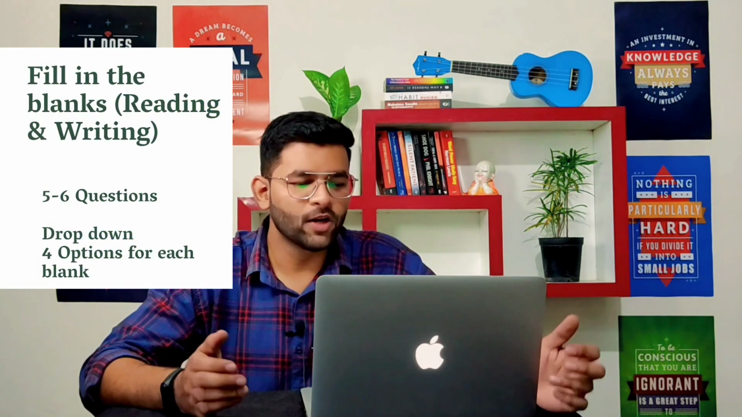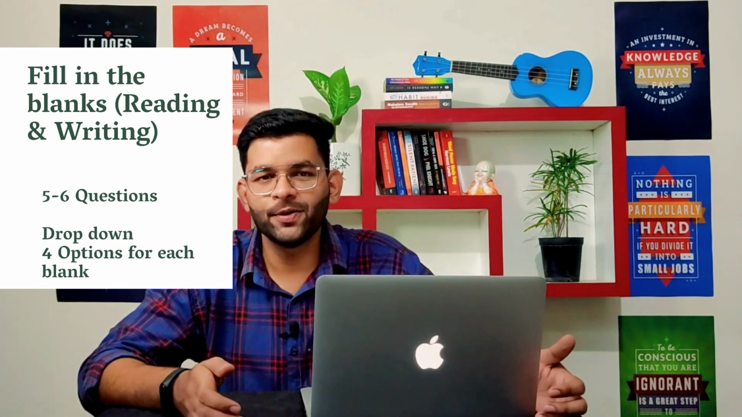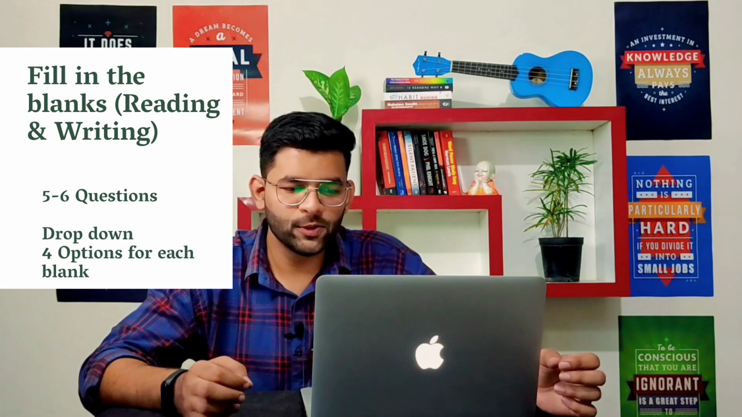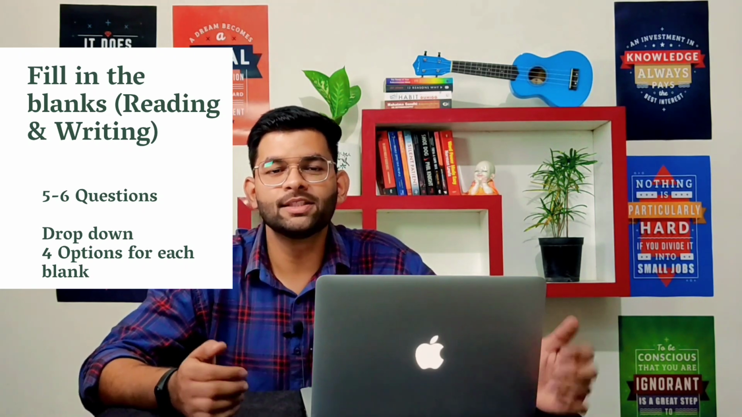And the second is reading and writing blanks. These are very interesting. These are basically known as drop down blanks, and their marks are divided into writing as well as reading. You will get 5 to 6 questions, and for each single blank you will get 4 options. So these are very interesting.